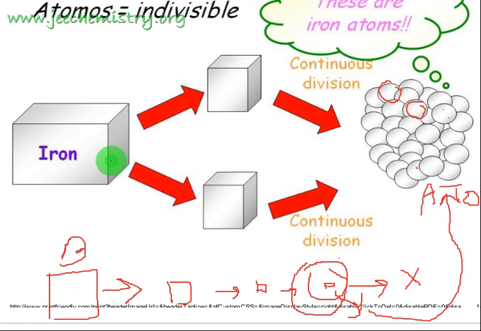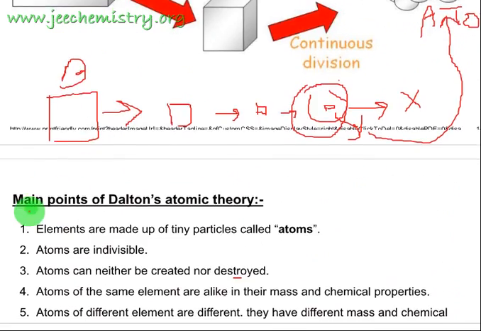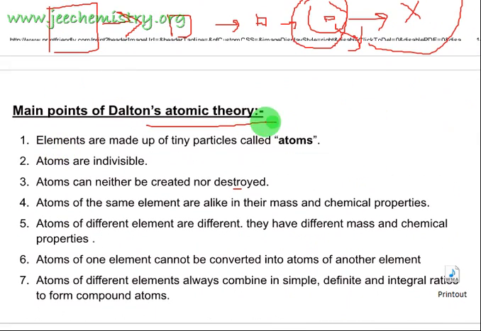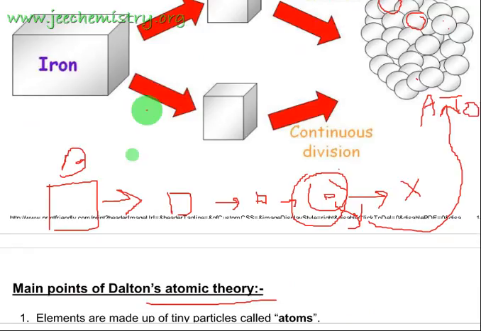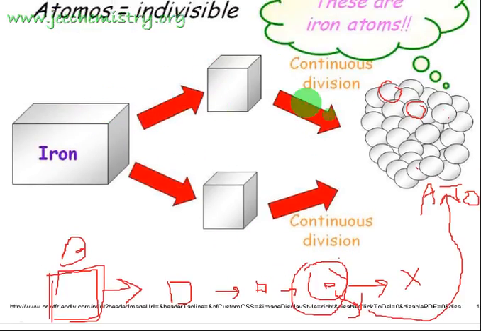Some facts are also given by John Dalton. Here I have written the main points of John Dalton's atomic theory. We can understand again: suppose you take this much of a substance and divide it into smaller and smaller pieces, until it cannot be divided any further. That final smallest particle is called the atom, given by John Dalton, and this is a good pictorial representation of Dalton's atomic theory.